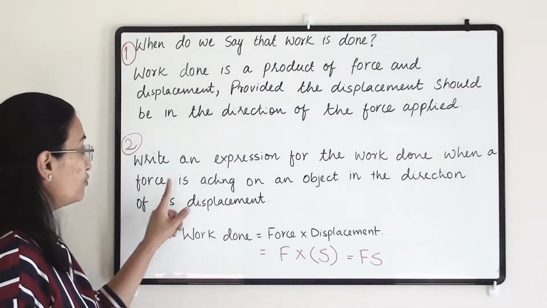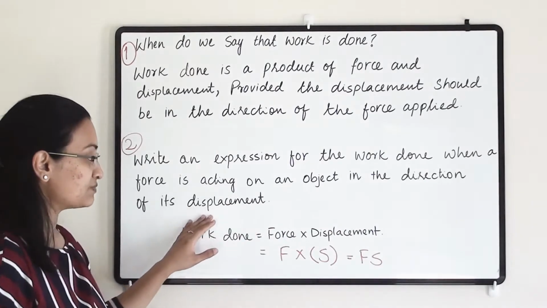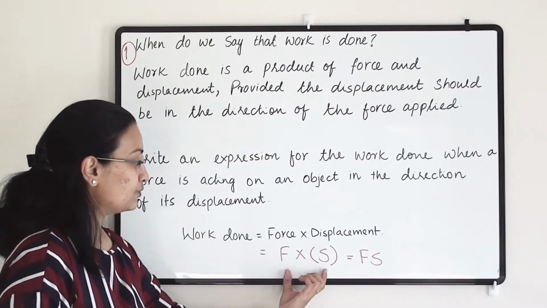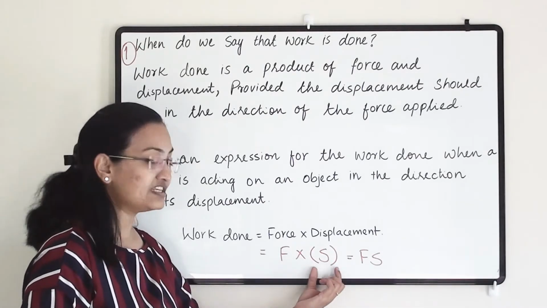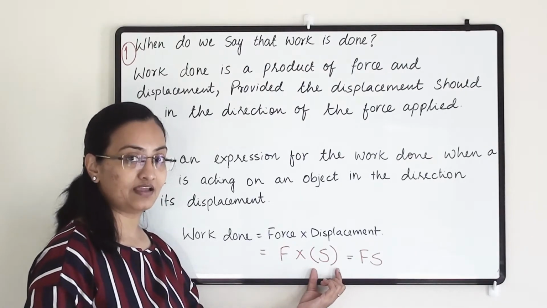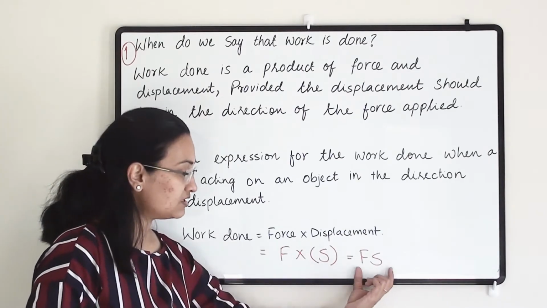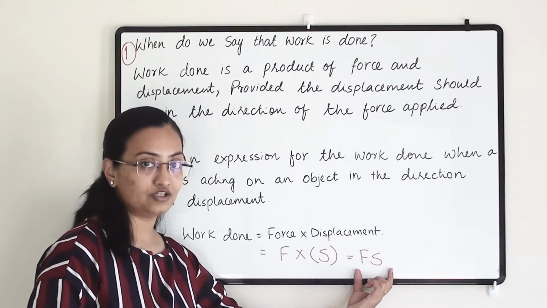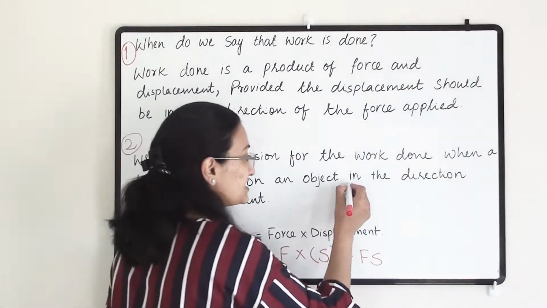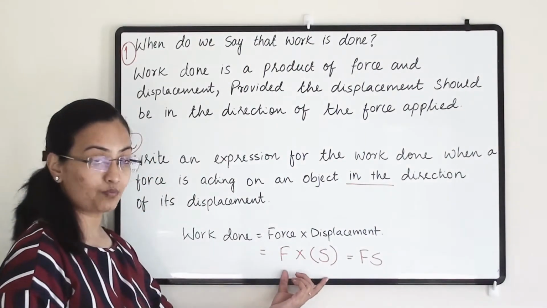If the force acting on an object is opposite to the direction of the displacement, then this will be negative. Either you can take F negative or the displacement can be negative; either of these quantities will be negative. So whatever work done we get will be negative. Here it says in the direction, so both quantities are positive.